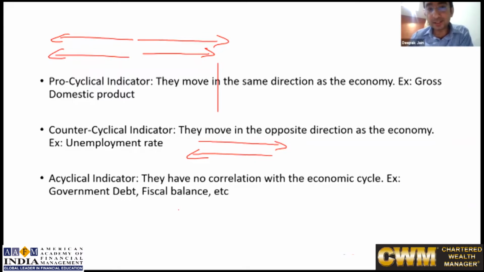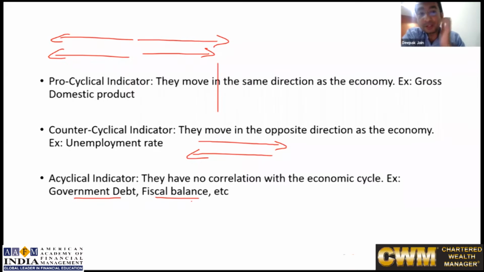And acyclical is something which has no relation. These indicators are independent. They have nothing to do with the economy. Something like government loans, fiscal balances, all these things have nothing to do with economic growth. If government debts are high or low, the growth doesn't get impacted. If government debt increases or reduces, how does it matter?